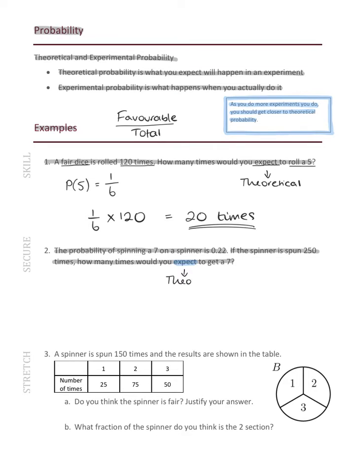What's the science? Now, the probability of spinning a 7 is 0.22. So again, we multiply it by the total outcomes, and we're going to write that down in our summary later. So that gives us 55 times.